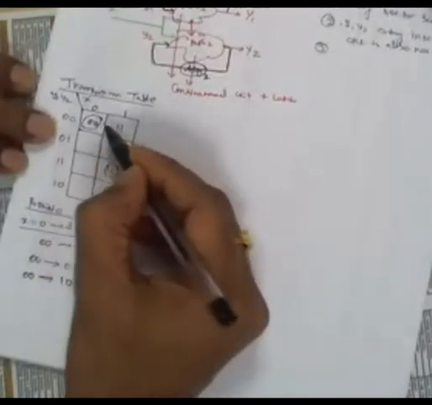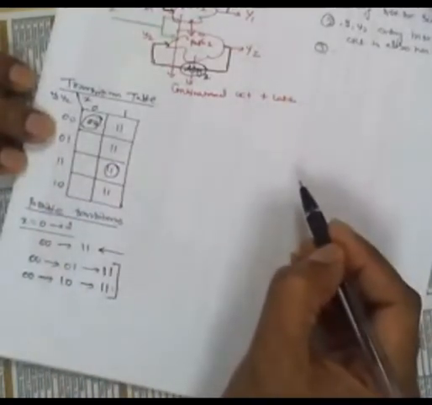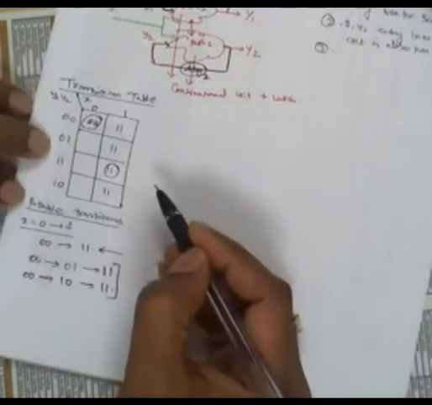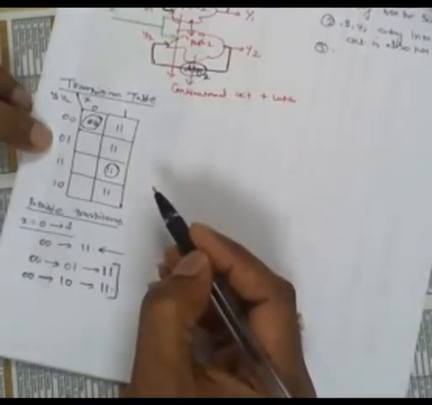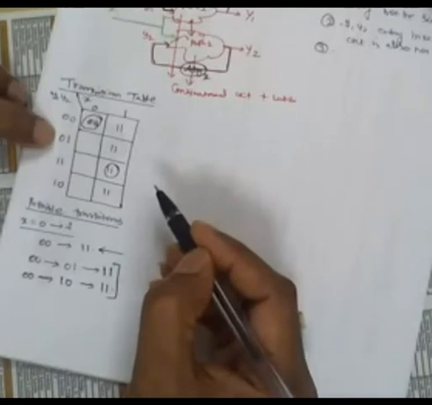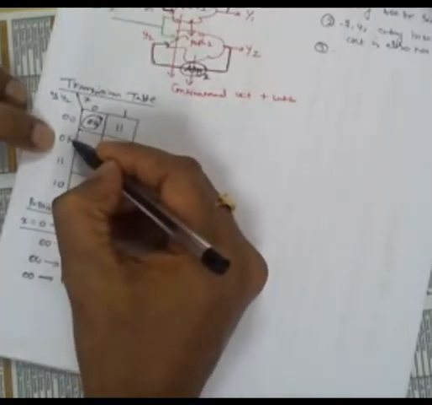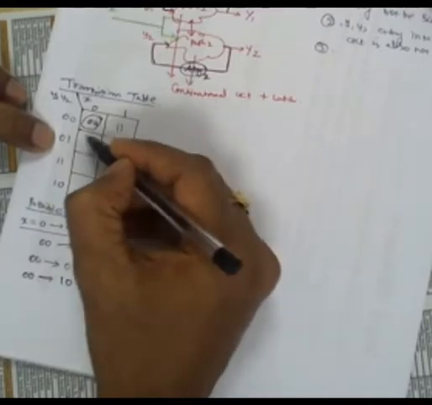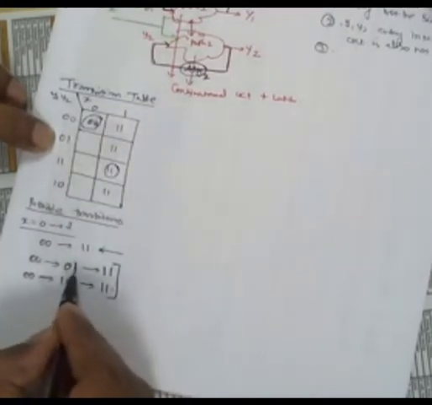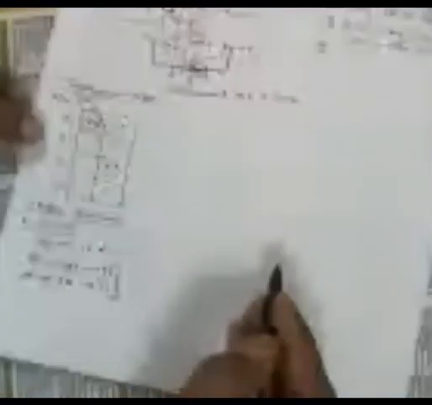Alternatively, if the 0 0 becomes 0 1, then instead of your circuit going to the third row, it will go to the second row. But in the second row, when 0 1 is applied into the circuit, because this will immediately become the next state, so 0 0 0 1 is your capital Y1, then that will propagate back as the input into the circuit now. So we are coming into the second state now.